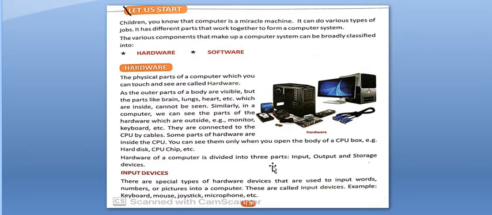Hardware of a computer is divided into three parts, that is, number 1 input, number 2 output, and number 3 storage device. Now what is an input device? There are special types of hardware devices that are used to input words, numbers or pictures into a computer. These are called input devices. Example, a keyboard, mouse, joystick, microphone, etc.